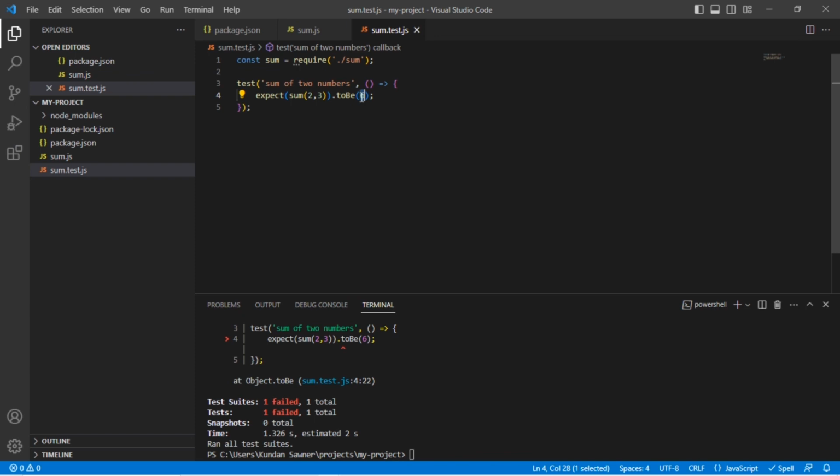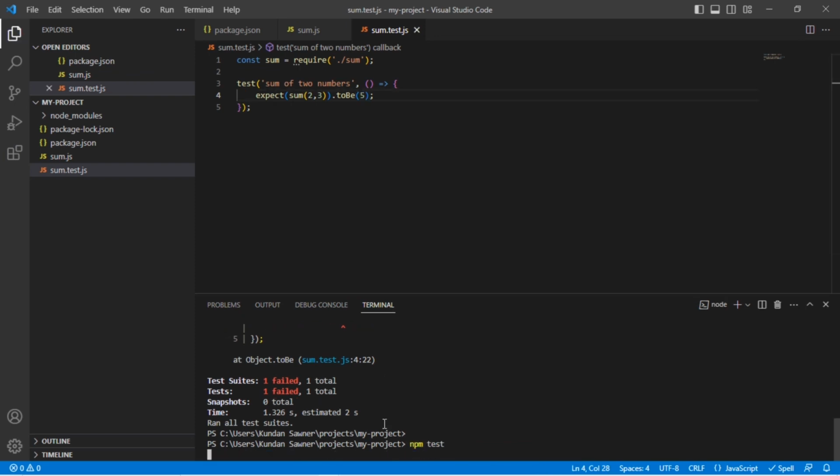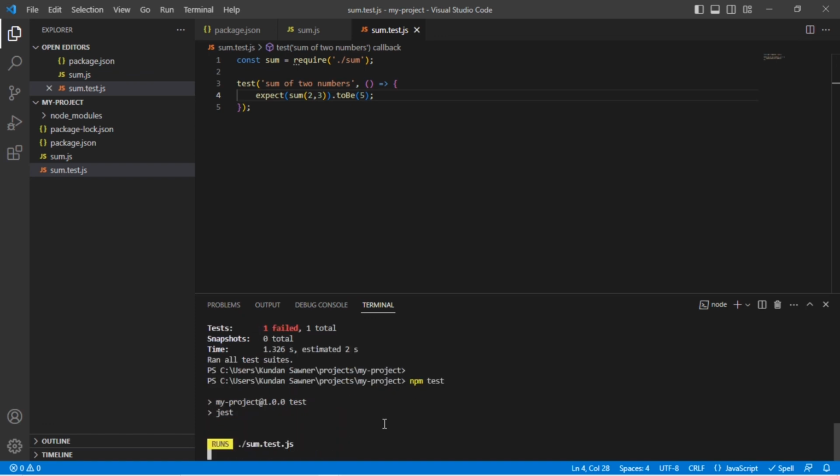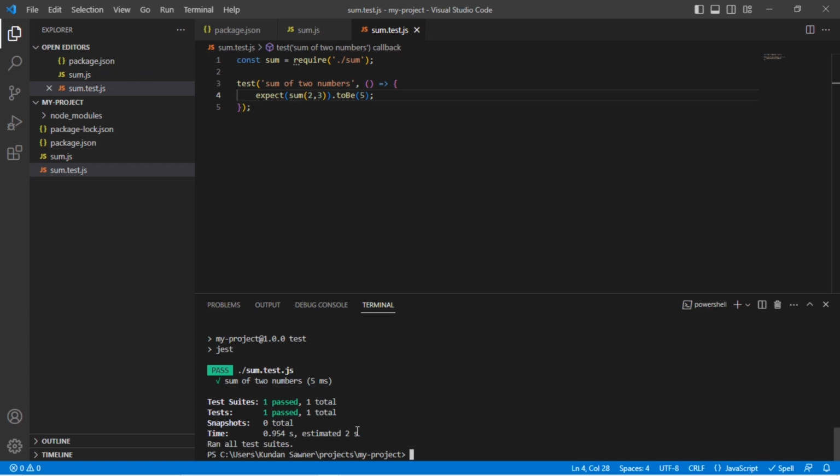So this is the first example of how we write our test case, and let's check that it's passing, which we previously ran. So it's passing, which means it's correct.